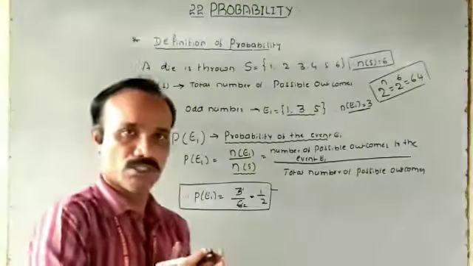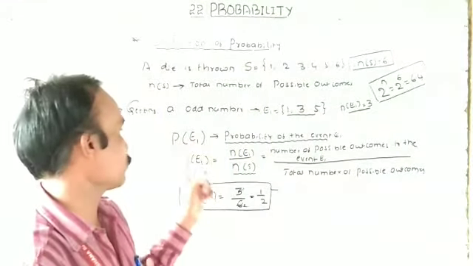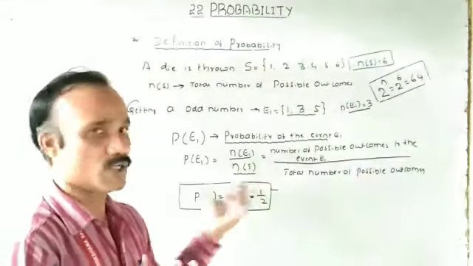I repeat, the definition of probability. This is the formula: P of E1 is equal to n of E1 divided by n of S.